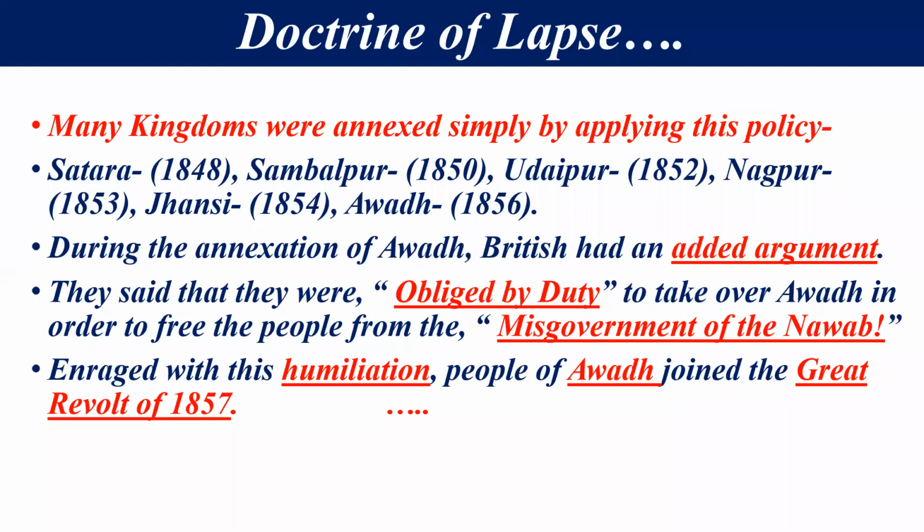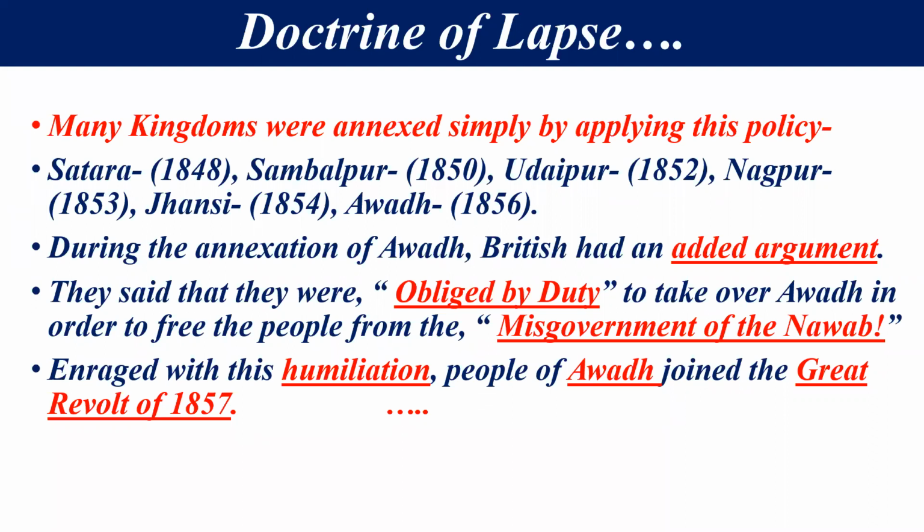Like if we think about Satara, it is in 1848. It is annexed by the Britishers due to this policy. In this way, Sambalpur, it is in 1850. If we think about Udaipur, it is in 1852, Nagpur 1853, Jhansi, it's a very important part because here is Rani Lakshmi Bai, 1854, and Awadh in 1856. So these were the parts of India, the states which were annexed simply by applying this policy.